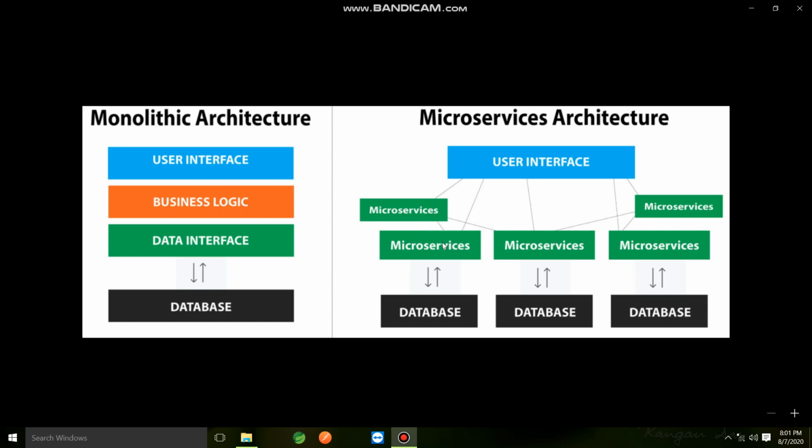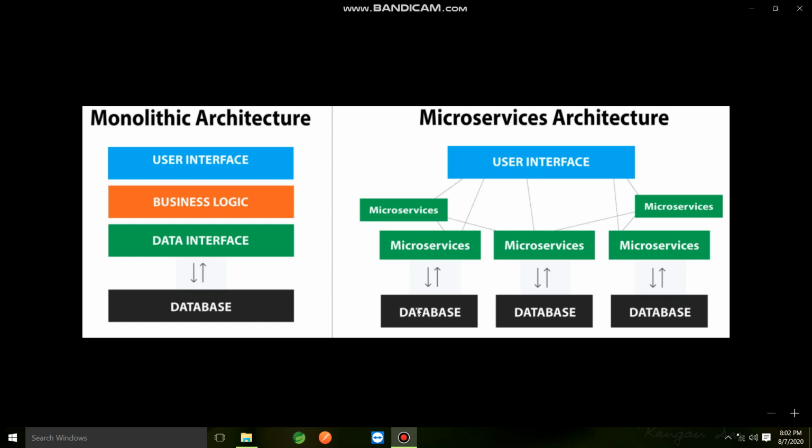In REST APIs, we have a request-response kind of thing that we will see in future sessions. For now, assume that this particular microservice may have a different technology, and that one may have a different technology. That's one more advantage over the monolithic architecture.